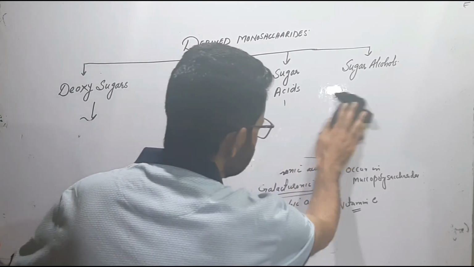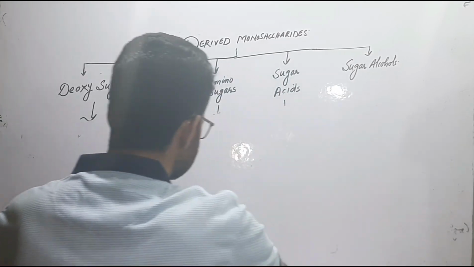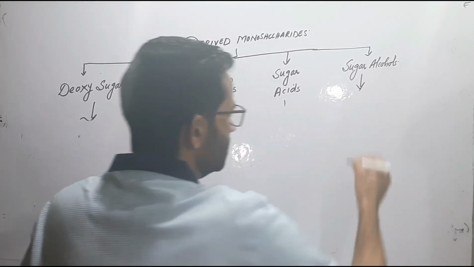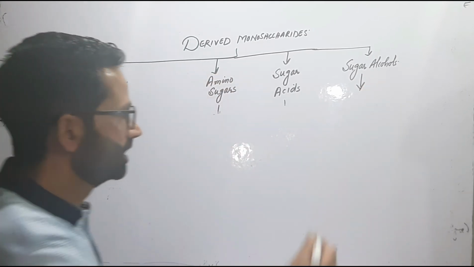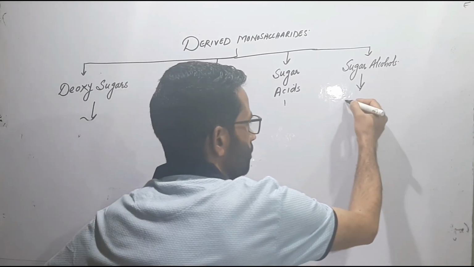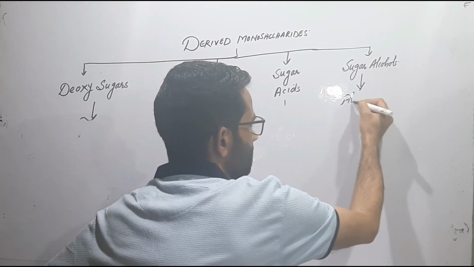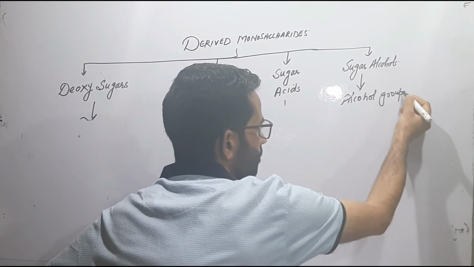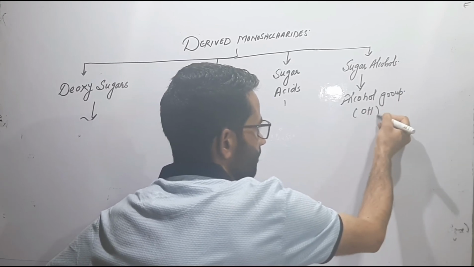And the last one is the sugar alcohols. These are those derived monosaccharides which possess the alcohol group, that is the hydroxyl group, that is OH group.